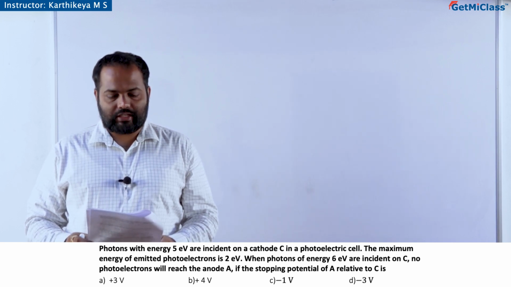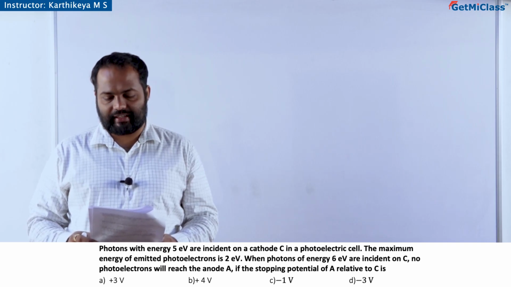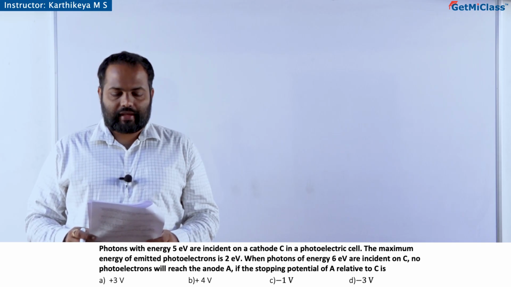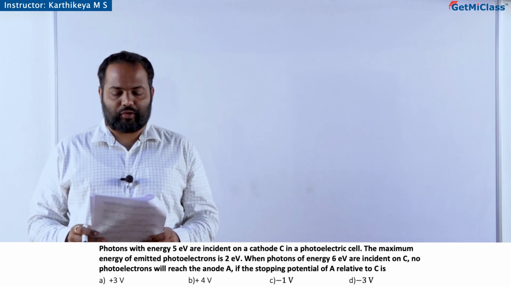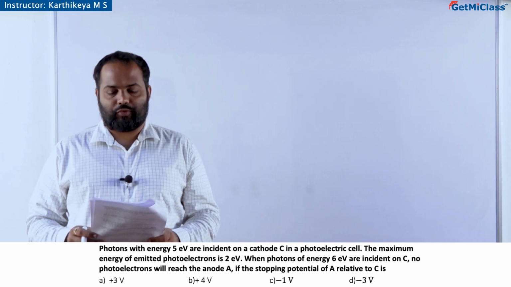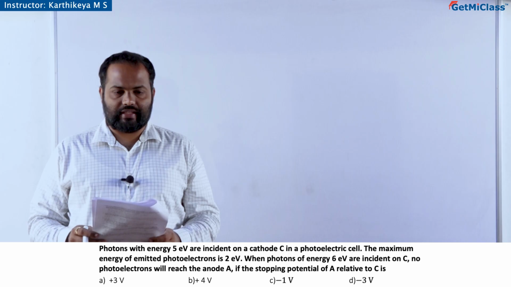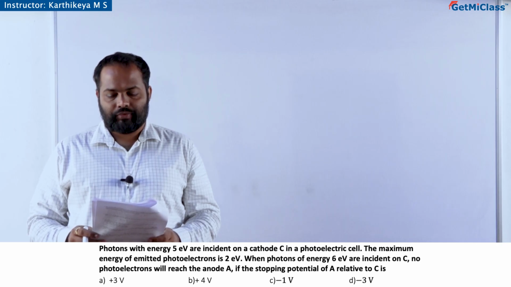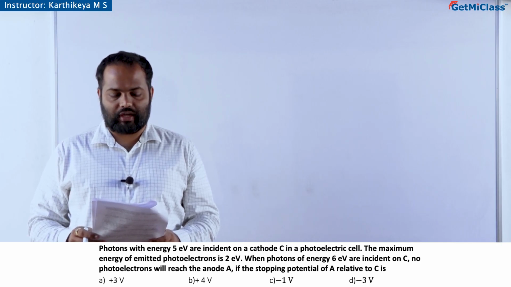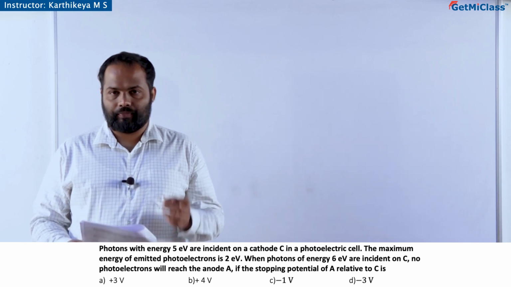Photons with energy 5 electron volt are incident on a cathode C in a photoelectric cell. The maximum energy of emitted photoelectrons is 2 electron volt. When photons of energy 6 electron volt are incident on C, no photoelectrons will reach the anode A if the stopping potential of A relative to C is.